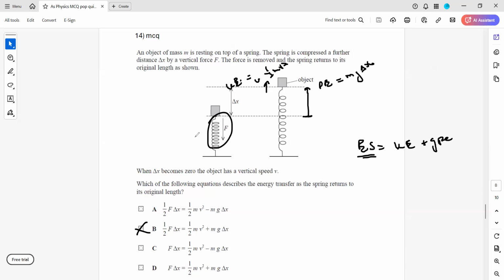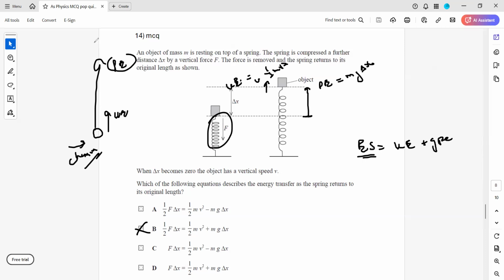Because the spring was compressed. So you have to understand the energy transfer. What is the energy transfer here? The elastic strain energy which was stored in the spring is being transferred to this mass. So it starts to move and it reaches a certain height. Like if I throw a ball vertically upward, if I include my energy, then I will say the chemical energy transformed into kinetic plus potential.